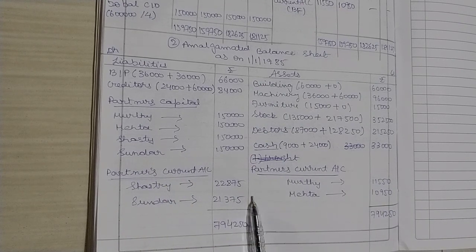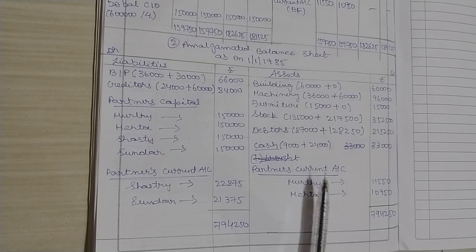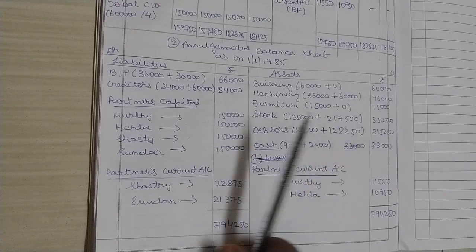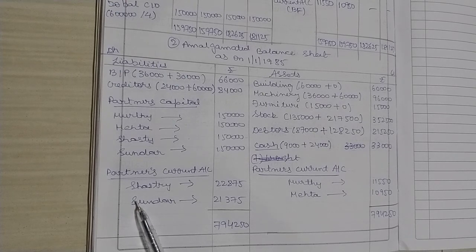Only difference here is you will be showing partners current account balances. If it is debit balance, show it on the asset side. If it is credit balance, show it on the liability side.